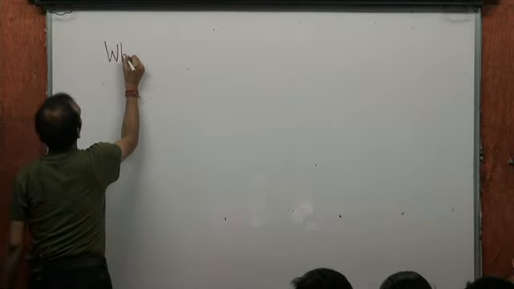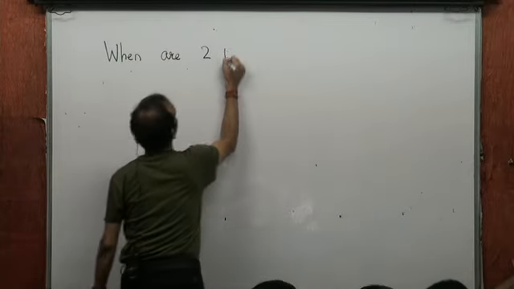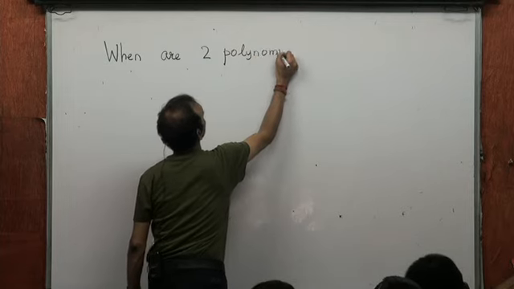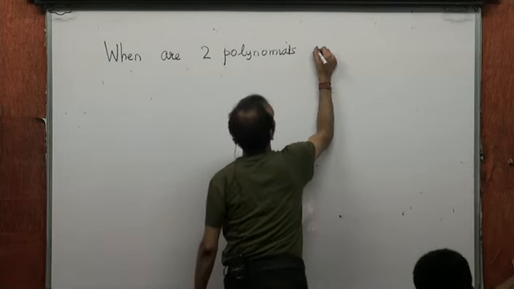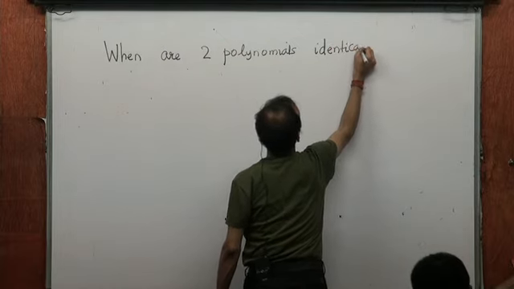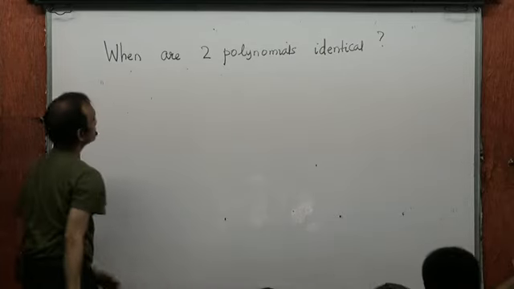When are two polynomials identical? When are two polynomials identical? That's a question.